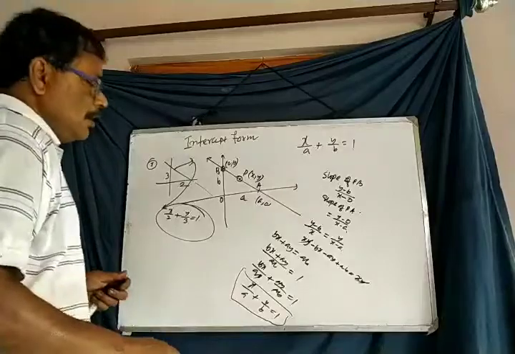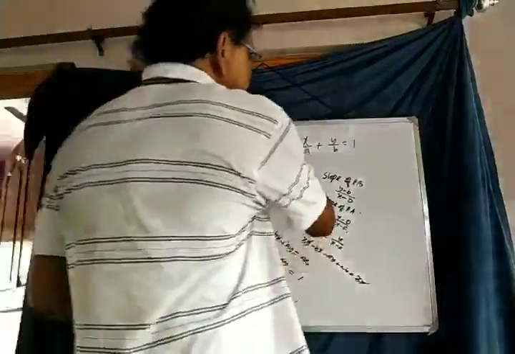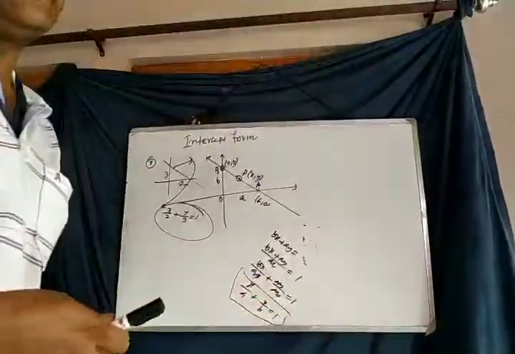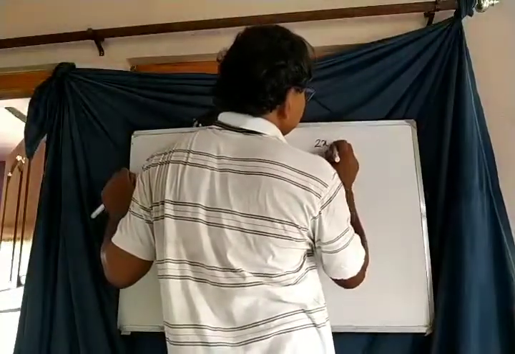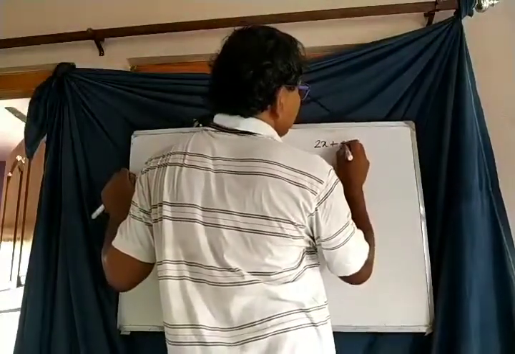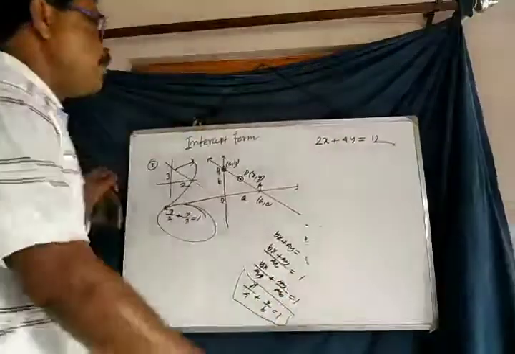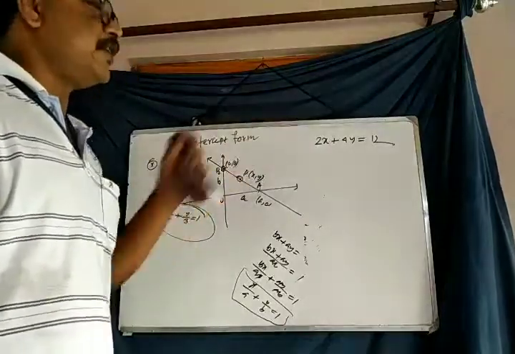Again, if an equation of a straight line is given in standard form, that is 2x plus 4y equals 12, then what will be the length of the x-intercept and y-intercept?